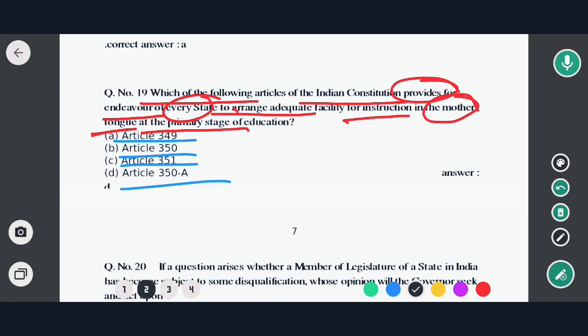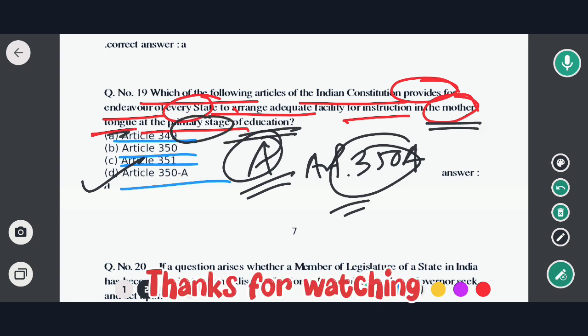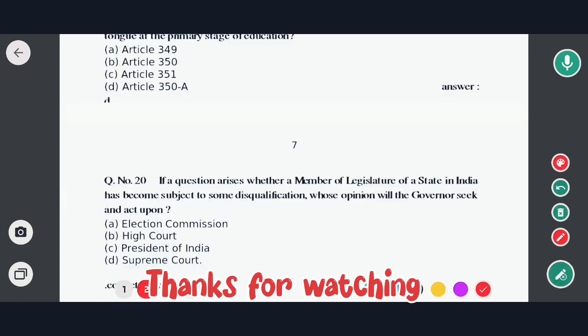So the correct option would be option D, that is Article 350A. These are all the provisions regarding instruction in the mother language at the primary stage of education. All the provisions are given. So in this case option D would be the correct answer. So now moving to the next question, and this is the last question.